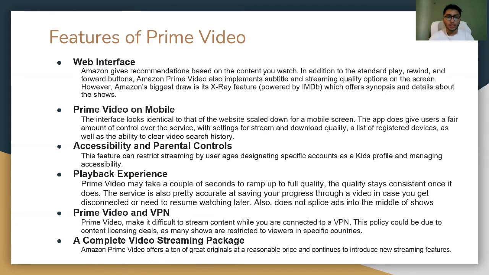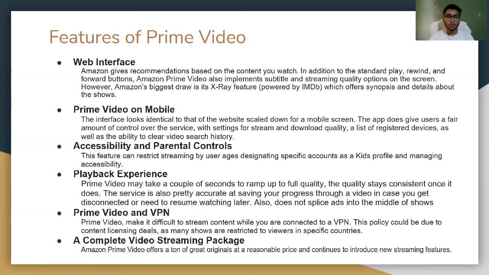Amazon Prime Video on mobile was another app developed by Amazon Prime Video. The interface looks identical to that of the website, scaled down for a mobile screen. The app does give users a fair amount of control over the service, with settings for stream and download quality, a list of registered devices, as well as the ability to clear video search history.